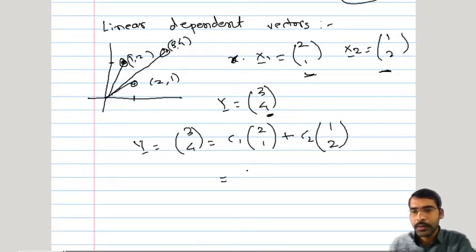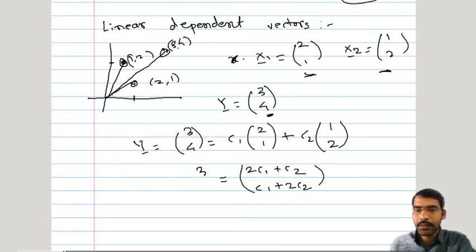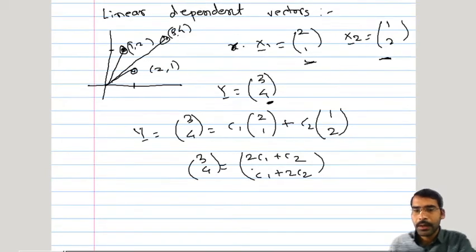Now this will reduce to 2c1 plus c2, c1 plus 2c2. It is just straightforward vector algebra. Now these are two equations in two unknowns, and therefore it is a solvable system. We will get some values of c1 and c2.